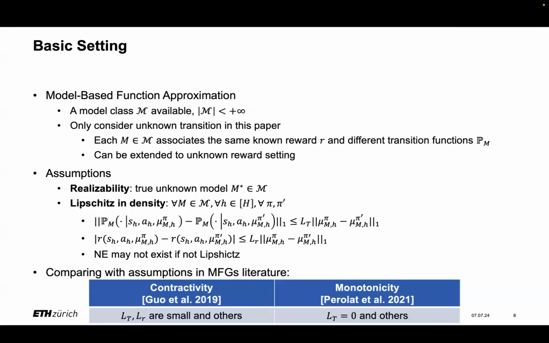In the previous mean-field game literature, people usually consider the contractivity or monotonicity assumptions. The contractivity assumes that the Lipschitz coefficients are relatively small and some other additional assumptions. And in those papers regarding monotonicity assumptions, people usually assume the transition function is independent with regard to density and some other additional assumptions. So in general, compared with assumptions in the previous literature, our assumptions are relatively weak.